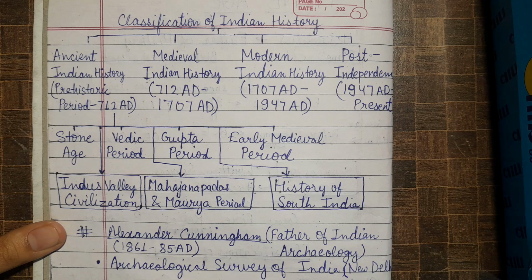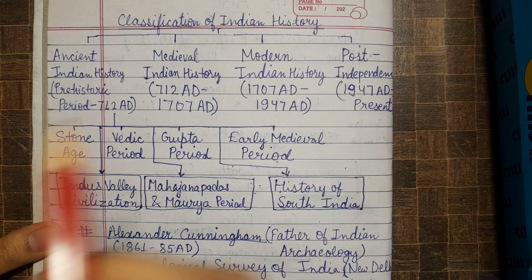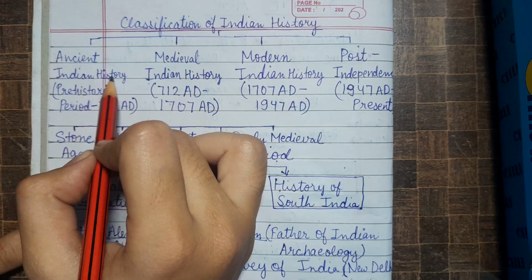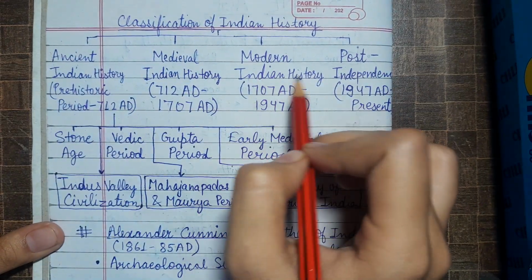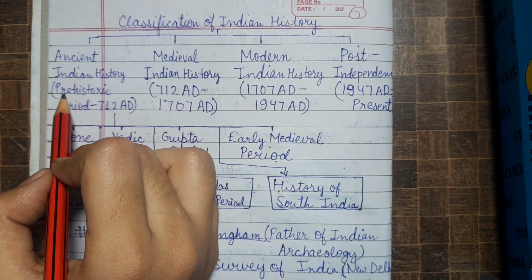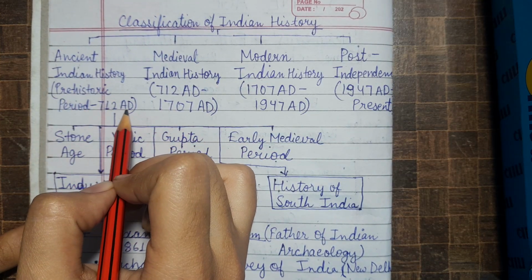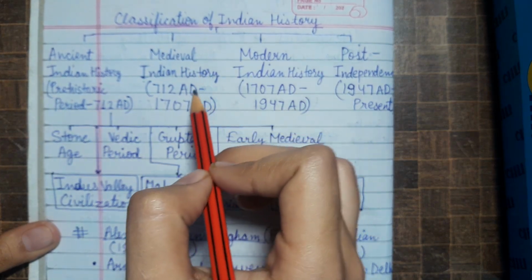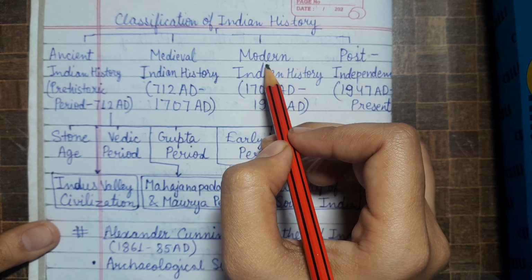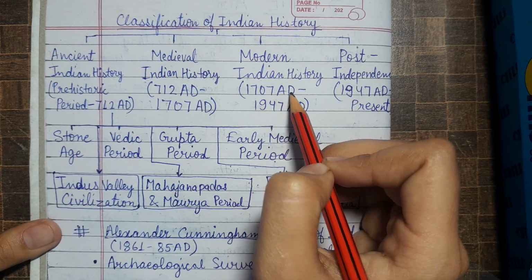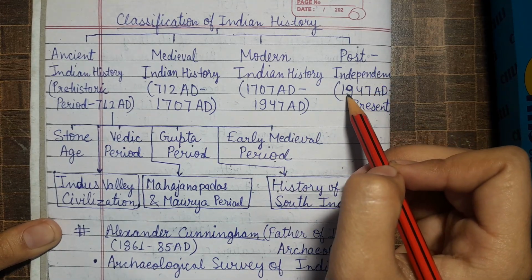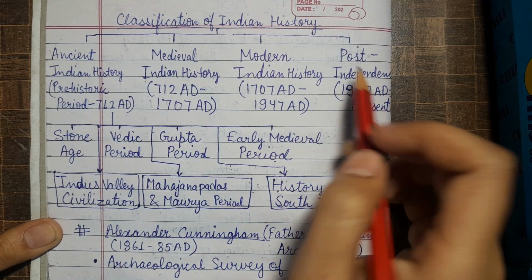Okay. Then move to classification of Indian history. It is classified into ancient Indian history, medieval Indian history, modern Indian history, and post-independence. Ancient Indian history is from the prehistoric period to 712 AD. Medieval Indian history is between 712 AD and 1707 AD. Modern Indian history is 1707 AD to 1947 AD. Post-independence is 1947 AD to present.